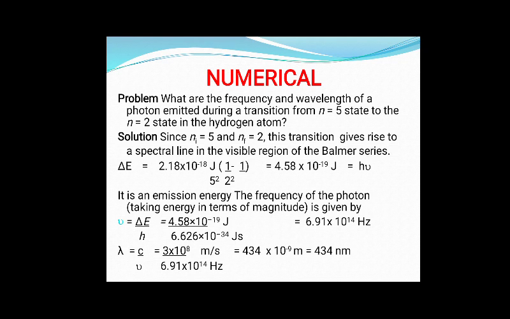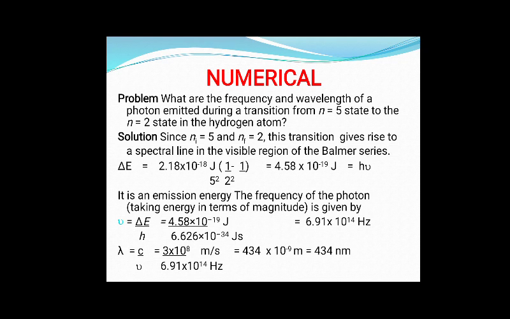So which formula should we use? As we know, c is equal to nu lambda. C is the velocity of light, nu is the frequency, lambda is the wavelength. Now the problem here is that c we know, the value is 3 into 10 raised to power 8 meter per second, the velocity of light everyone knows, but nu we don't know, lambda we also don't know. So let us find out nu and lambda first.